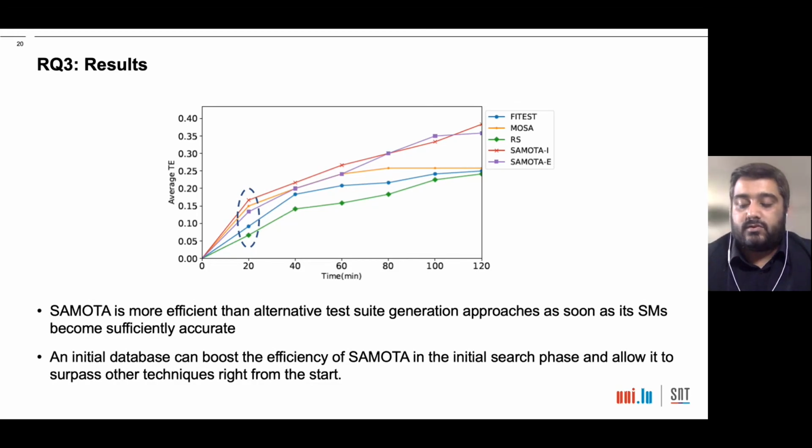And as the process goes on, after 80 minutes, when the surrogate models are well trained for SAMOTA-E, both variants of SAMOTA perform better than other many objective search algorithms and random search, and keep on performing better for the rest of the search. We can say that SAMOTA is more efficient than alternative test suite generation approaches as soon as its surrogate models become sufficiently accurate. And an initial database can boost the efficiency of SAMOTA in the initial search space and allow it to surpass other techniques right from the start.